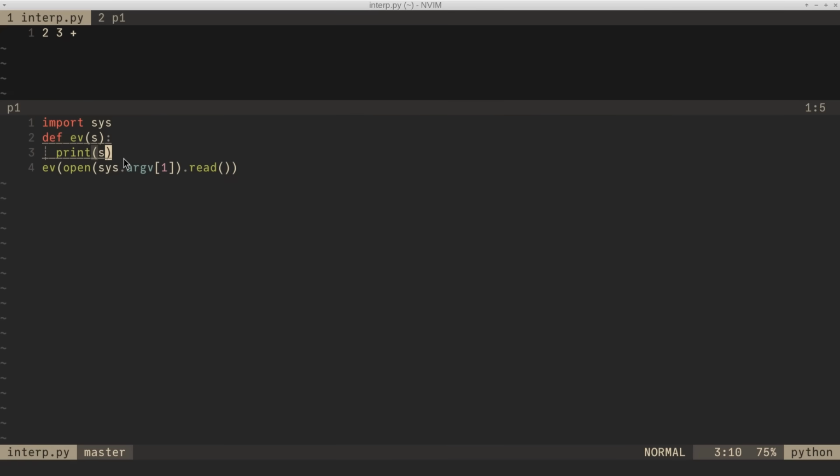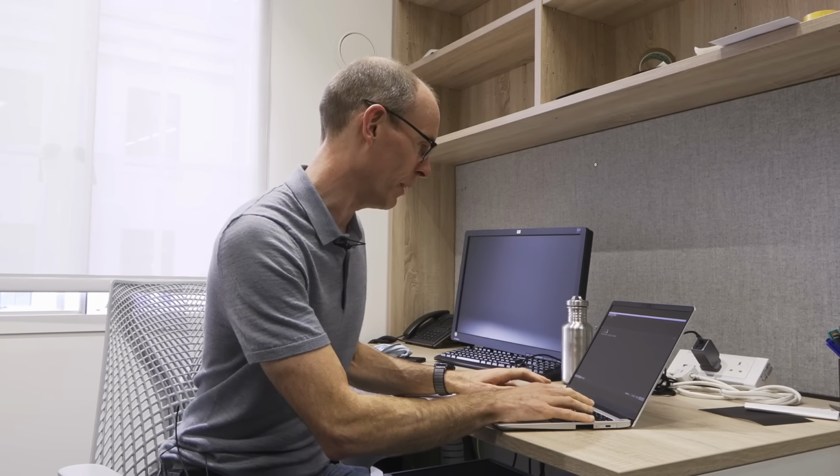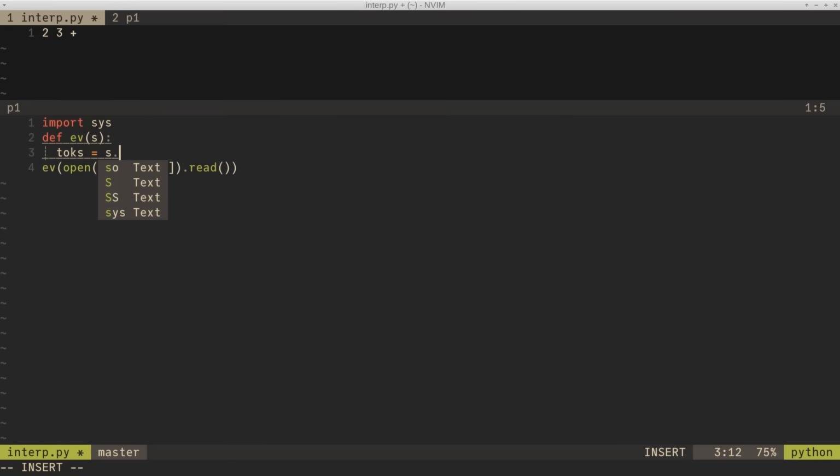Now, a programming language implementation, the first thing it has to do is take in text and parse it. Now, we could do about 9 hours on that. Good news, we're going to cheat. And the way we're going to cheat is the following. Python strings have a function called split. And if I just say s.split, it happens to do exactly what I want. It will split my input on the white space.